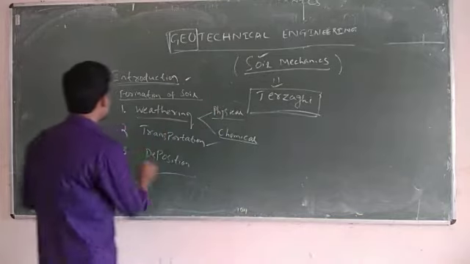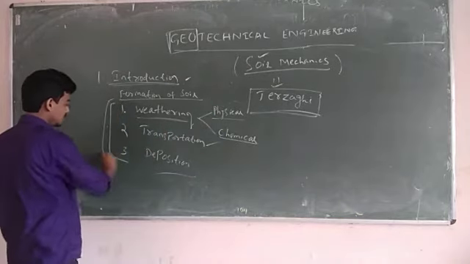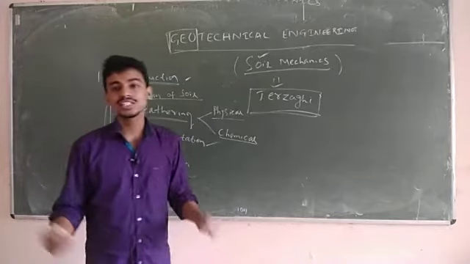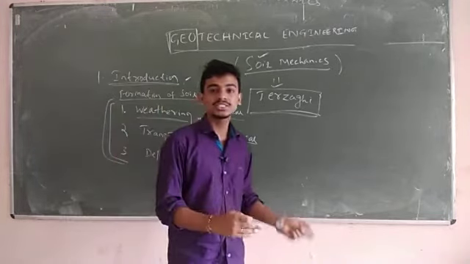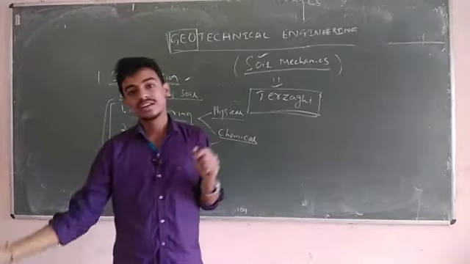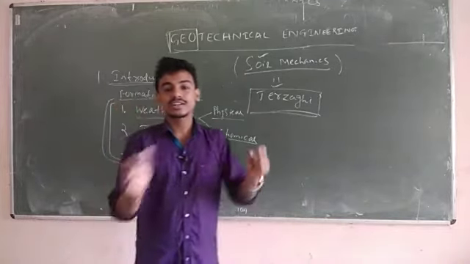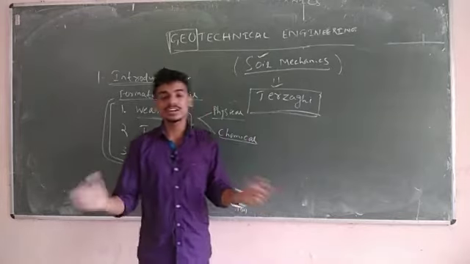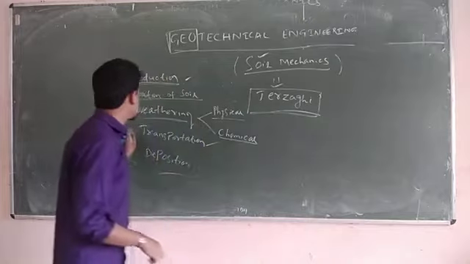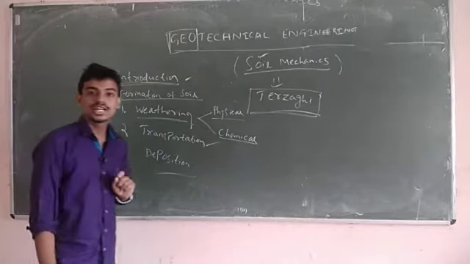This cycle goes on every day. First one is weathering, next transportation, next deposition. Again in another place, another big rock may be disintegrated, transported and deposited. So you should remember these three major steps.